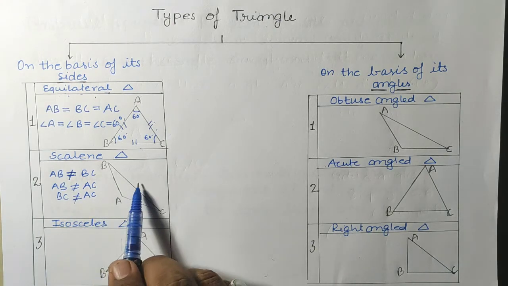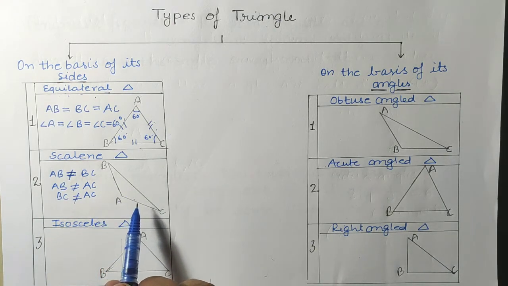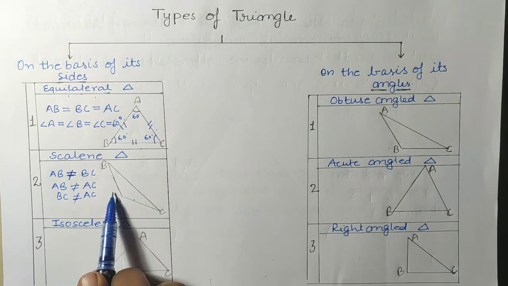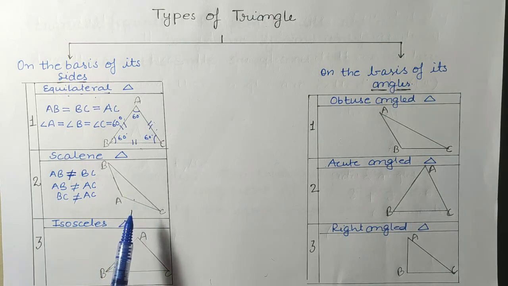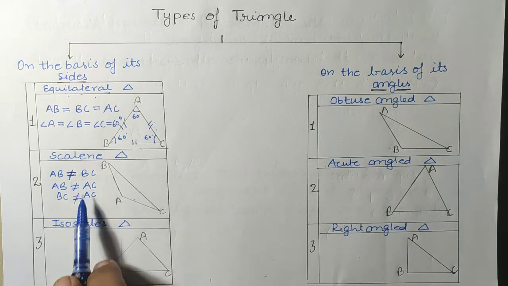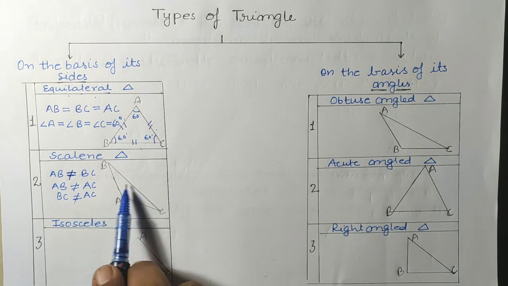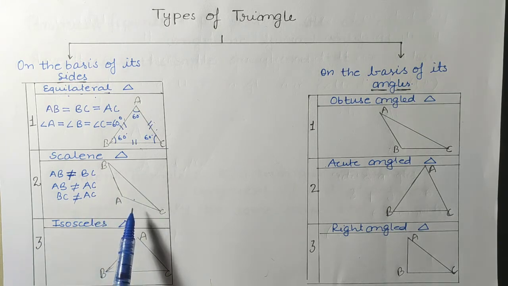Means its no sides are equal to each other, means all sides are of the different measurement. Then this type of triangle is known as scalene triangle.